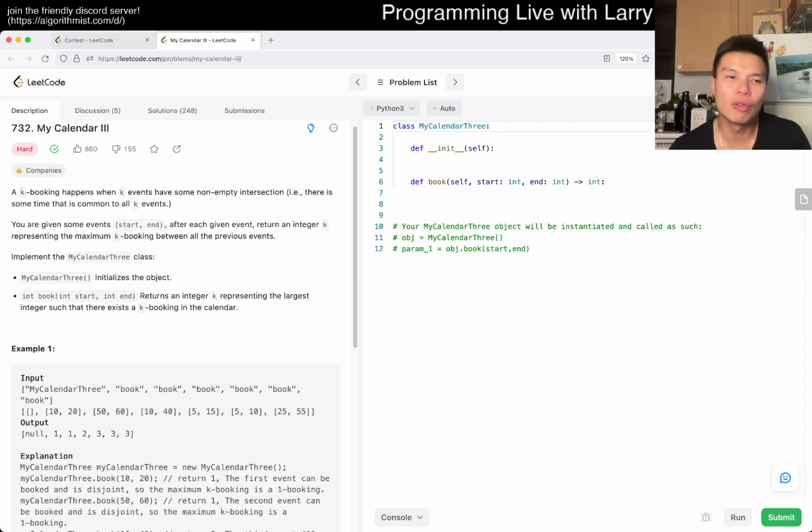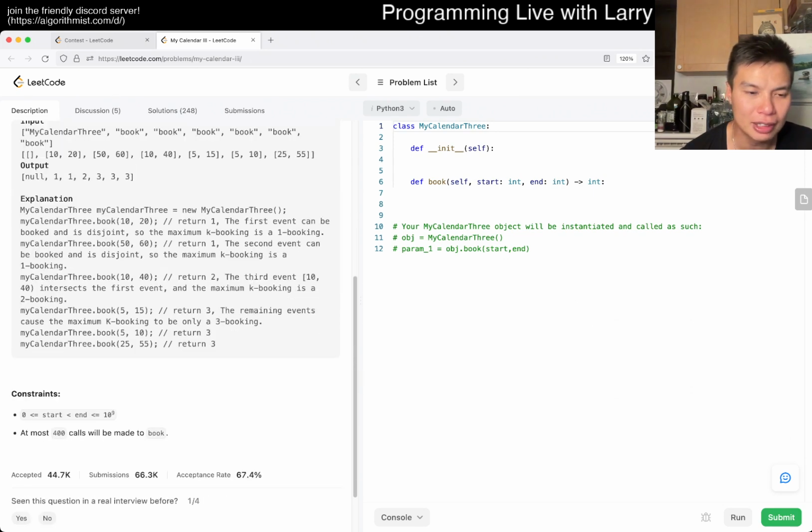First of all, if this problem wasn't live, and what I mean by live is that you have these queries that you're supposed to answer every time, it's a very straightforward sweep line problem, right? You sort by start or something like this, go from left to right, and count up the max. This one may be a little bit trickier. Let's take a look at the constraints. 10 to the 9 means that you can't do something as simple as a boolean array, as much as we wish for that to happen. But at most 400 calls, right?